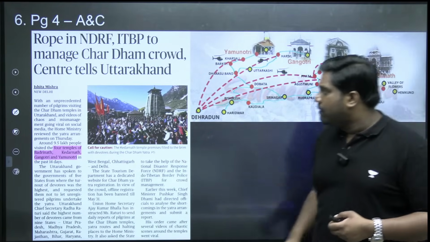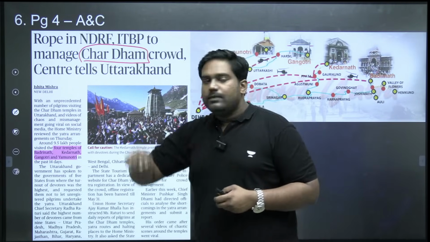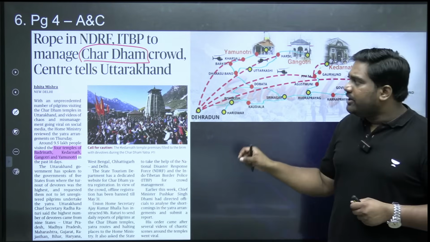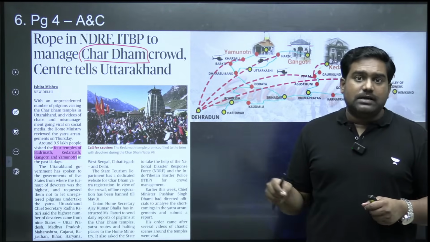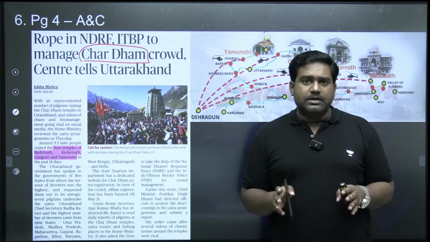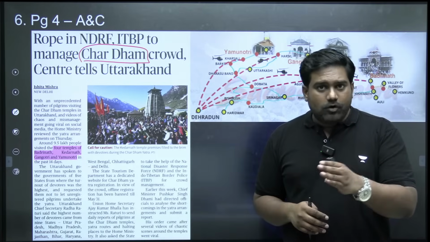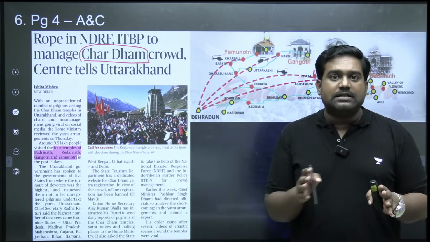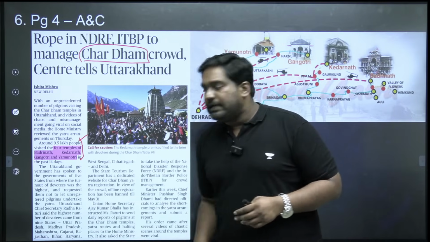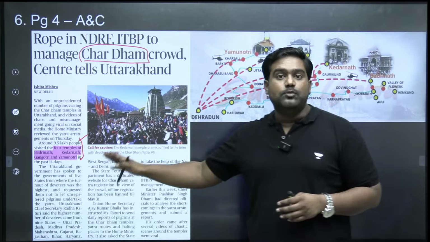Next, on page number 4, we have this article related to Char Dham Yatra. It's actually referring to Chota Char Dham Yatra. According to the article, the Chota Char Dham in Uttarakhand is a very important pilgrimage for Hindu pilgrims. So you should know which 4 pilgrimage sites are part of the Chota Char Dham in Uttarakhand. This includes the 4 historic temples at Badrinath, Kedarnath, Gangotri and Yamunotri.